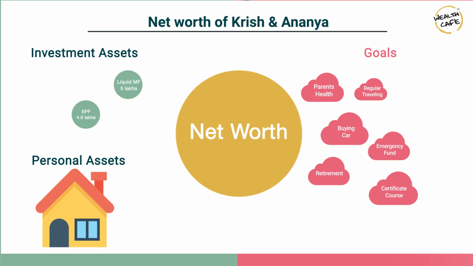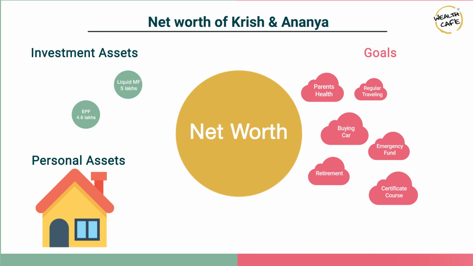They have a small amount of money set aside in the form of an emergency fund, which is lying in a liquid fund. They decide not to touch their EPF investments, which they've allocated for their long-term goal of retirement, and rest of all the money along with the gift that they received from their parents, they've used to buy the house, which is now a personal asset.